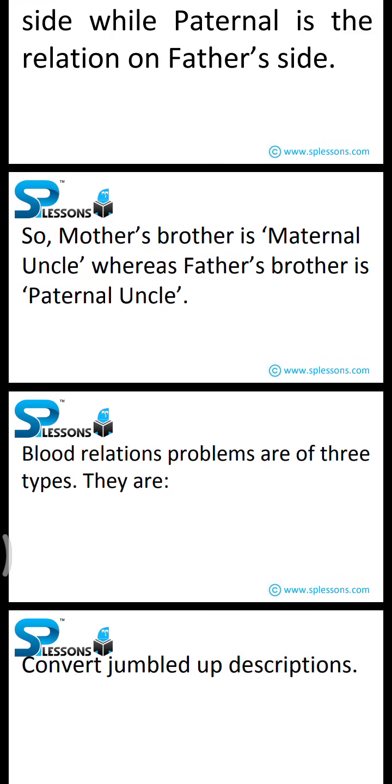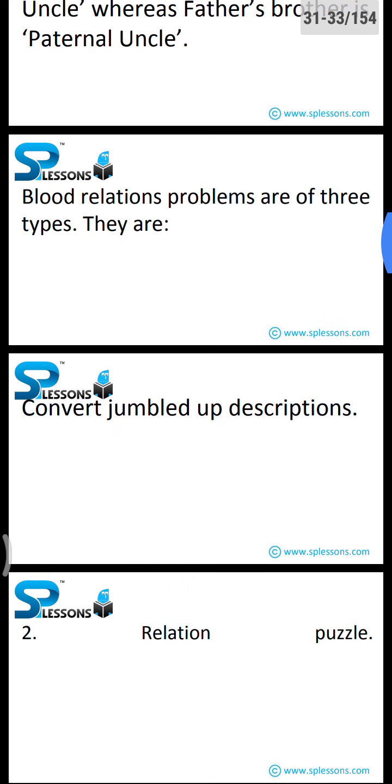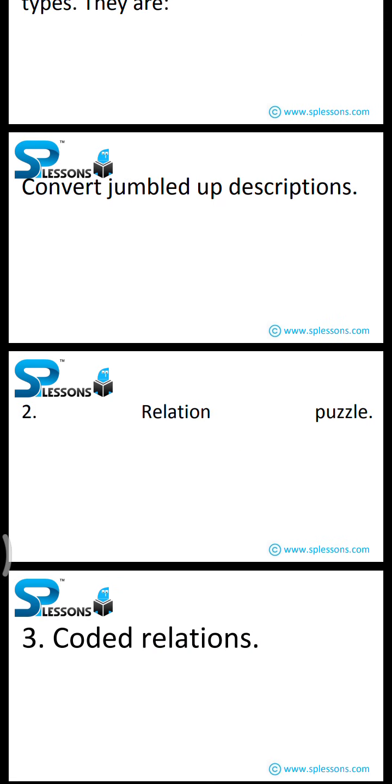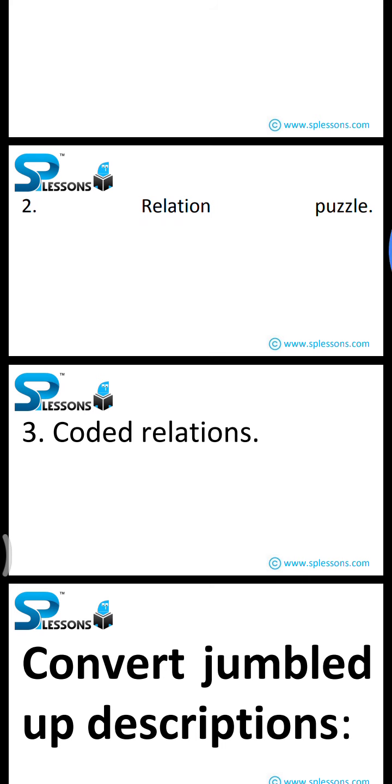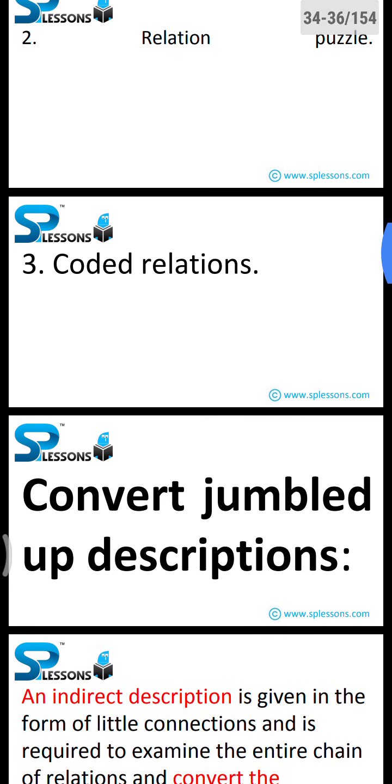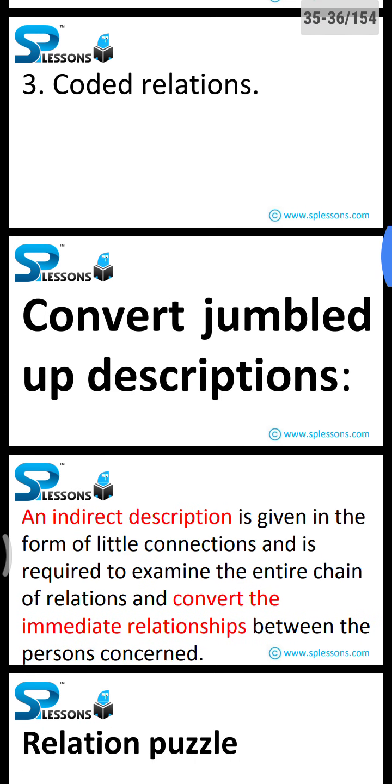Blood relations problems are of three types. They are: first, convert jumbled up descriptions; second, relation puzzle; third, coded relations. The first one, convert jumbled up descriptions: an indirect description is given in the form of little connections and you are required to examine the entire chain of relations and convert it into the immediate relation between the persons concerned.